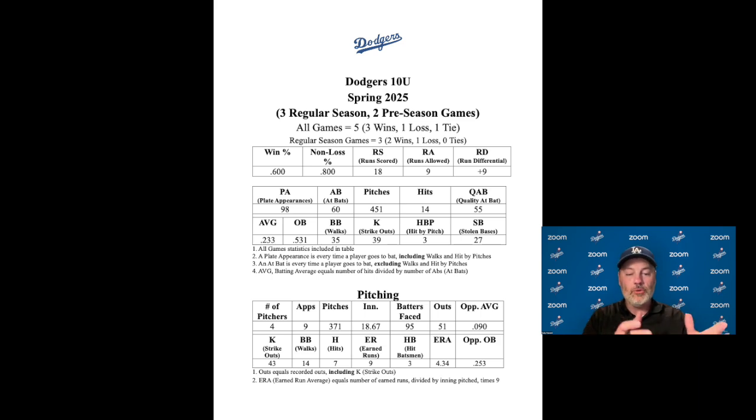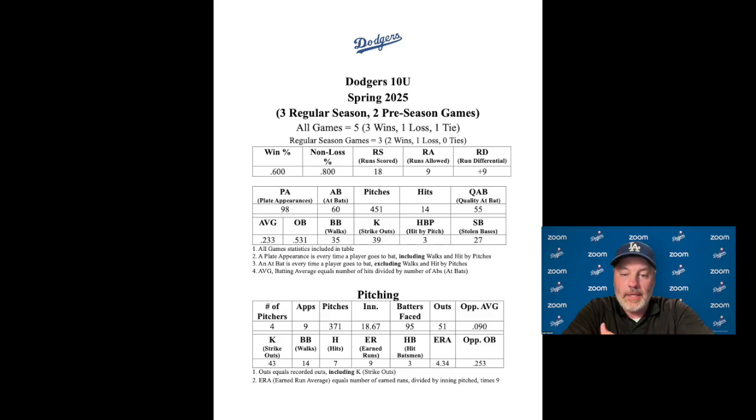So that's why you see there's a difference of 38 plate appearances. We have 38 more plate appearances than we do at bats. So far this season, we have 60 at bats. Over those 98 plate appearances, we have seen 451 pitches thrown to us. We've made our opponents throw 451 pitches to us. We have 14 hits so far on the season.